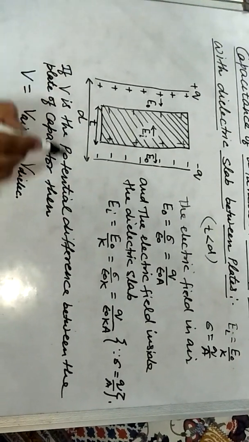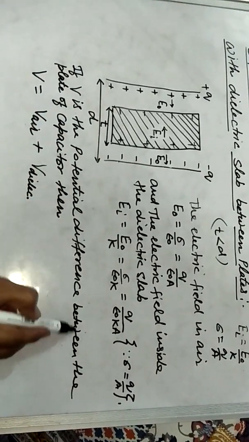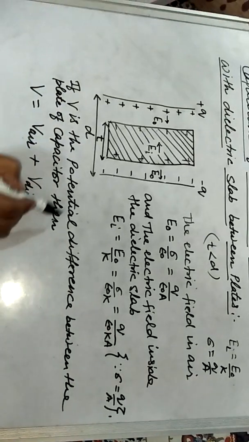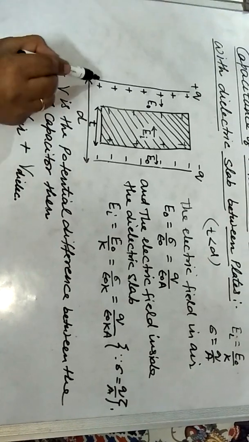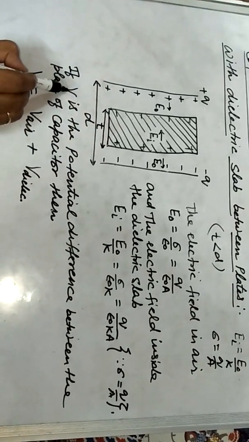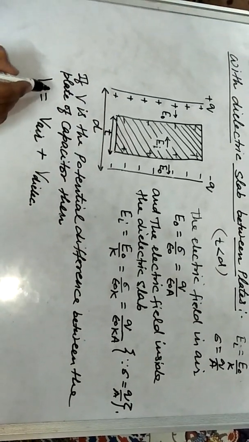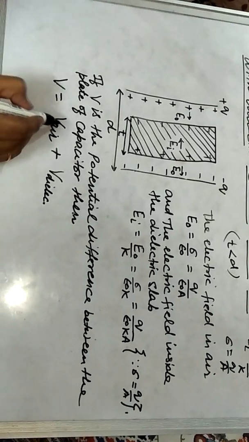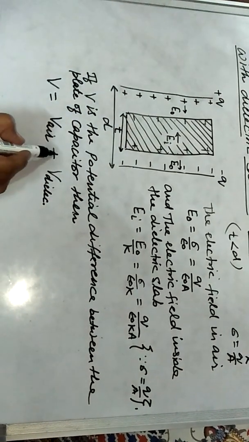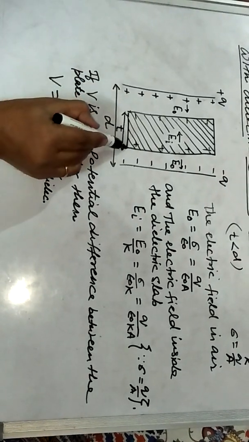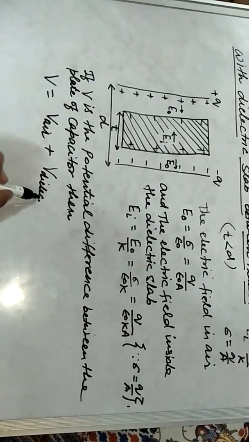If V is the potential difference between the plates of a capacitor, the total potential difference V is equal to the potential difference in the air space between the plates plus the potential difference across the dielectric slab.